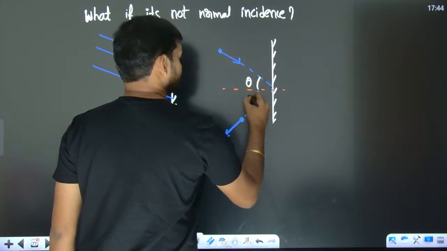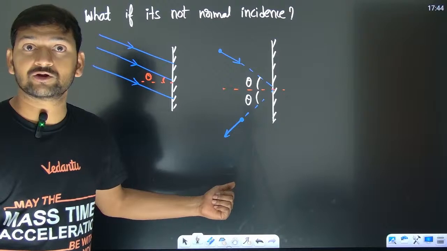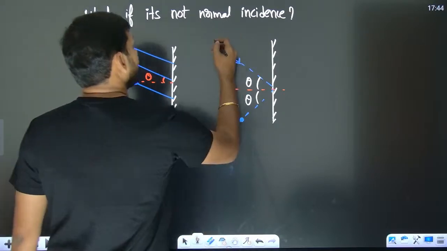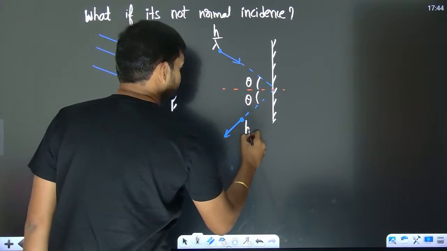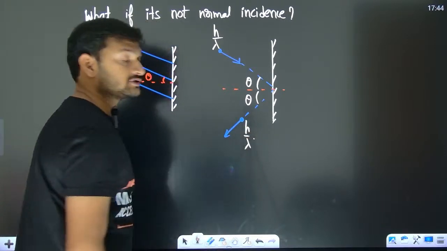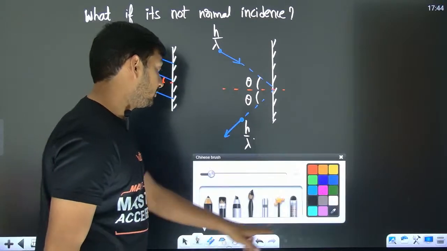Let us say the angle of incidence is theta, then the angle of reflection will also be theta. And what is the momentum of this one? h by lambda. After striking, the momentum will also be h by lambda.